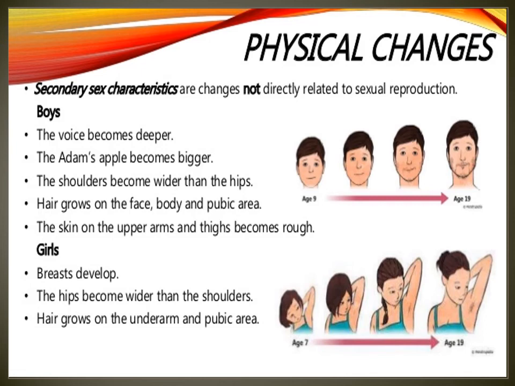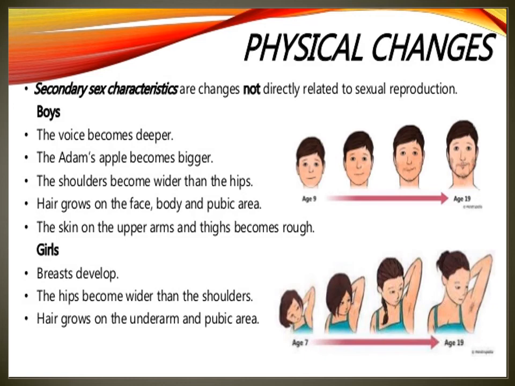Everybody see the picture. Boys. See the face. Adolescent period. The voice becomes deeper. The enlarged larynx, the voice box, causes a deepening of voice.